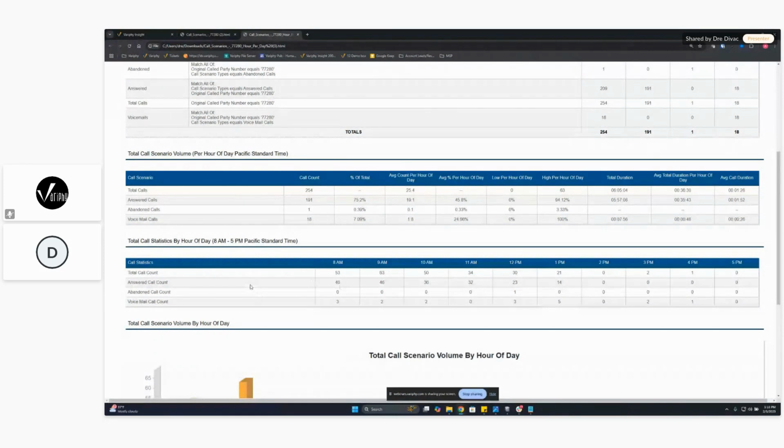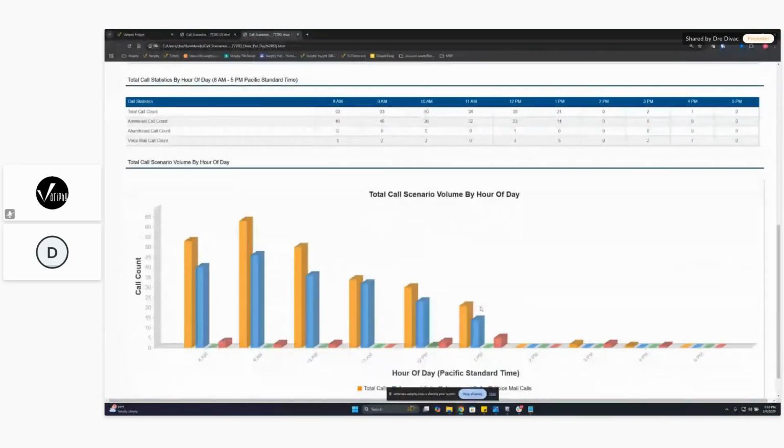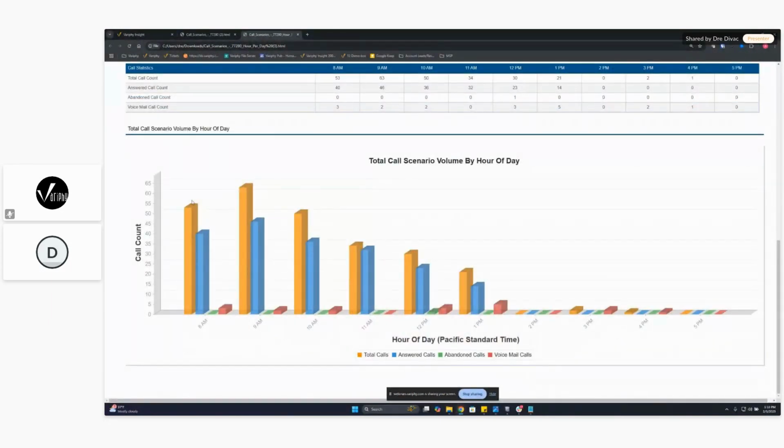It's an important problem maybe to you, but this kind of shows our true call count coming in and either being answered, not answered, it was hung up before the call ended, or went to voicemail. These are kind of the true calls that are coming in. And then if you scroll down a little further, we actually got some graphs. Some people do like the graphs, and you can see how many calls are coming in.